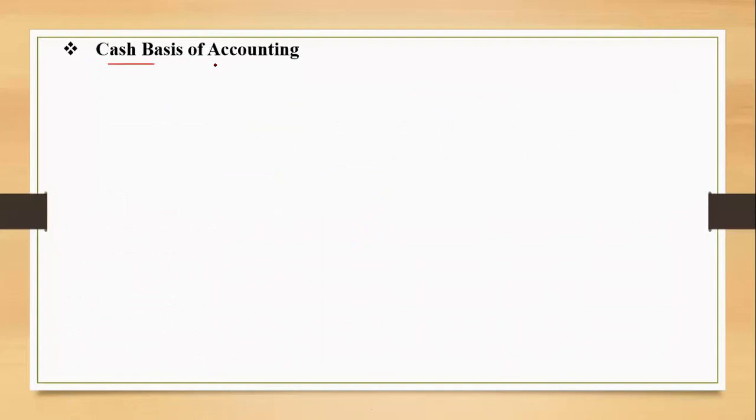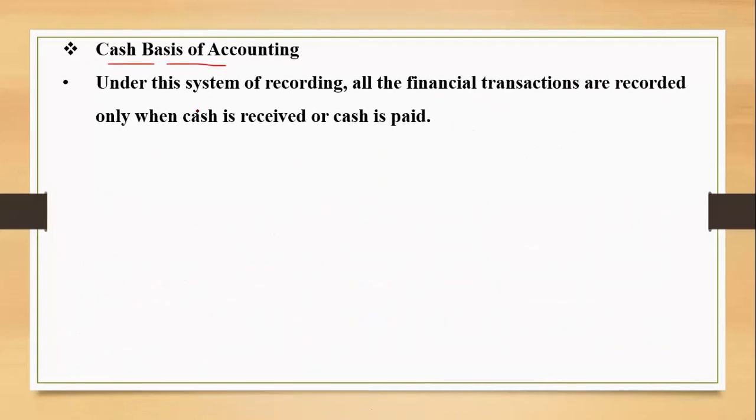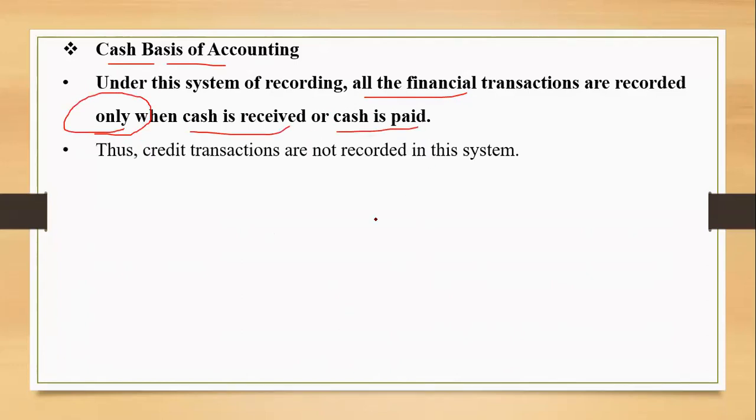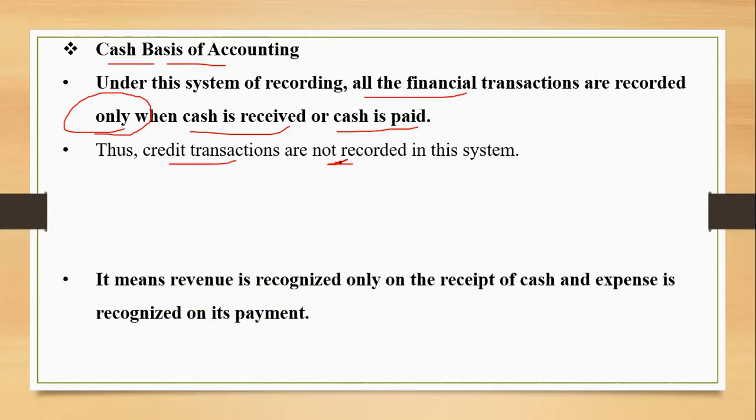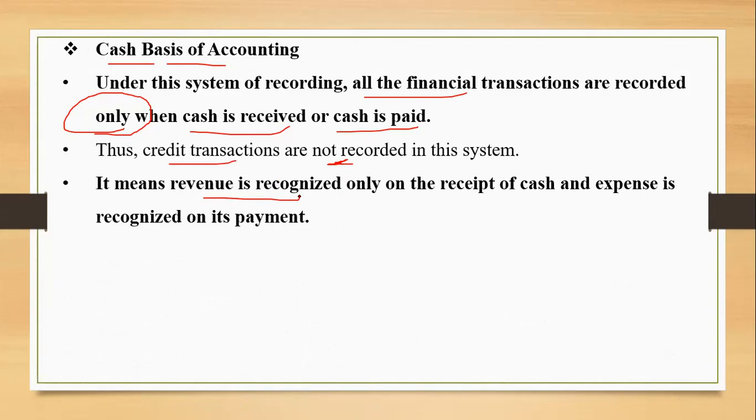Let us see something about the cash basis of accounting. Under this system of recording, all the financial transactions are recorded only when cash is received or cash is paid. So it will totally ignore the credit transaction, and thus credit transactions are not recorded in the books under this system, right? Credit sale of goods, credit purchase of goods will not be entertained over here. It means revenue is recognized only on the receipt of cash and the expenses recognized only on its payment.